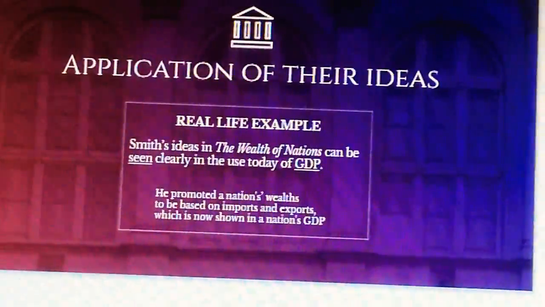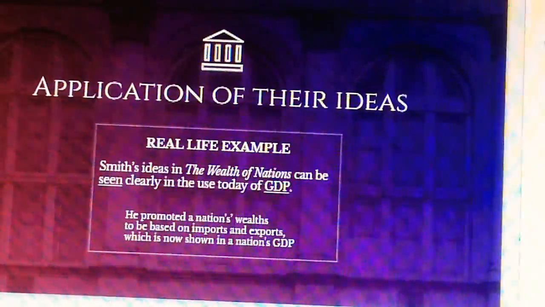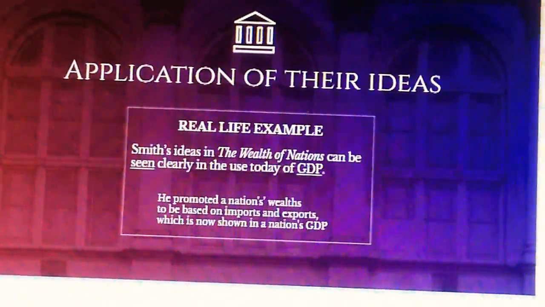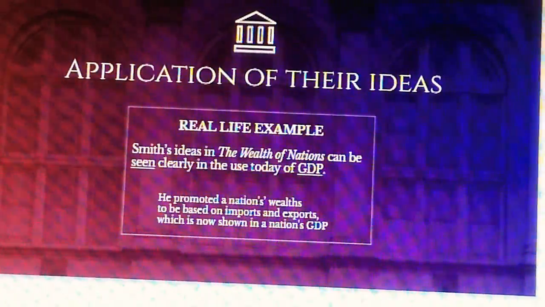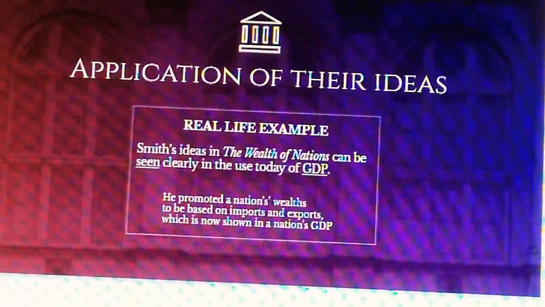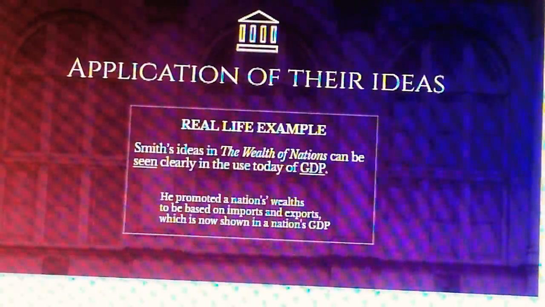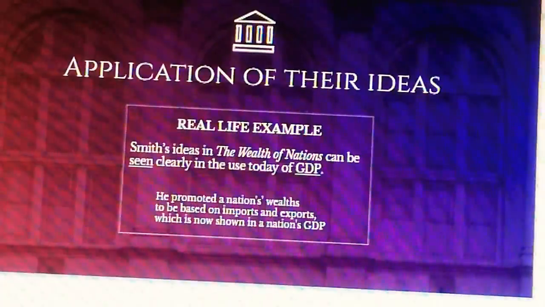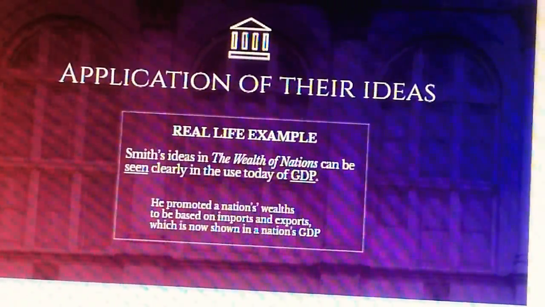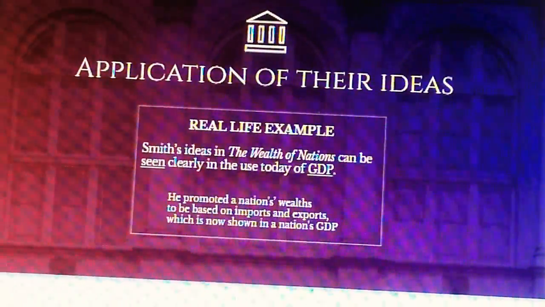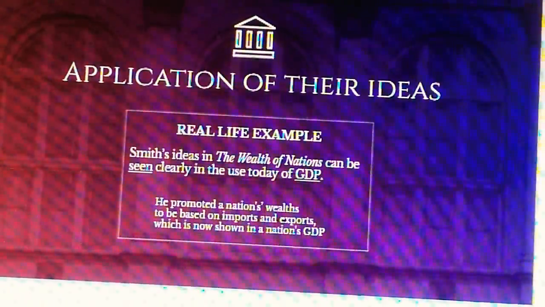Moving on to how his ideas are applied, Adam Smith's ideas on the wealth of nations can be clearly seen in GDP. He promoted a nation's wealth to be based on imports and exports, or production and commerce, which can now only be seen in a nation's GDP.